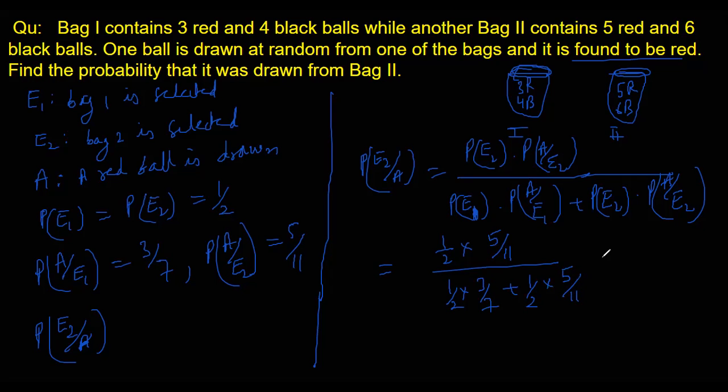So we can take 1 by 2 common and cross it out. So it comes like 5 by 11 divided by 3 by 7 plus 5 by 11. We took 1 by 2 common and crossed it. And then it comes like 5 by 11, 77.